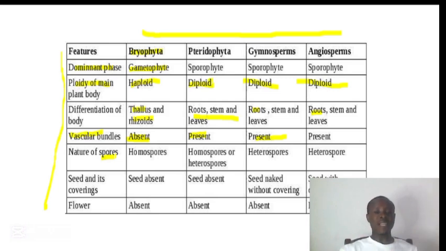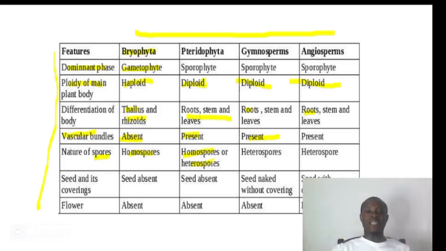So the Bryophyta is having homospores. The Pteridophyta is having homospores and heterospores. But the Spermatophyta, that is the gymnosperms and the angiosperms, they are having heterospores. And in the case of seed and its covering, whether they are having seed and if that seed is being covered or not, in Bryophyta, seed is absent.